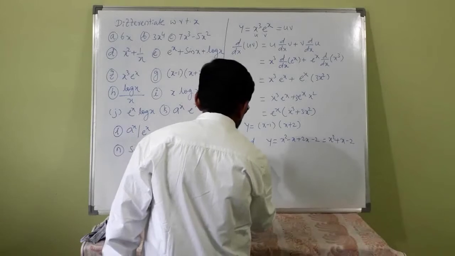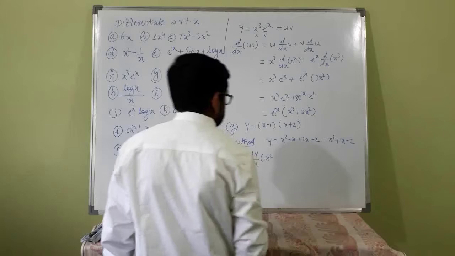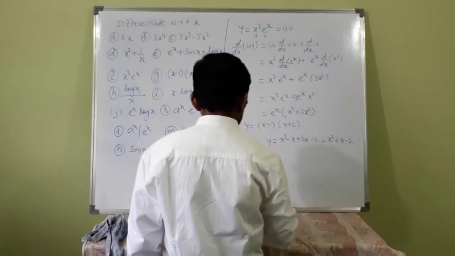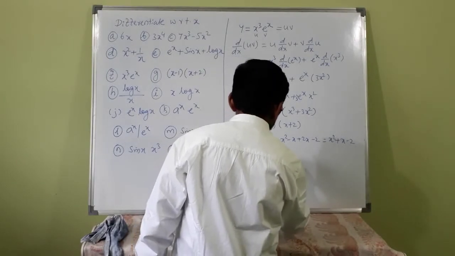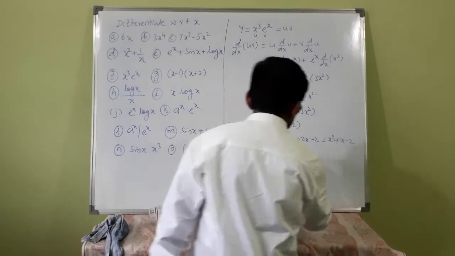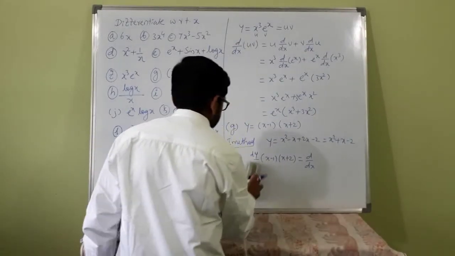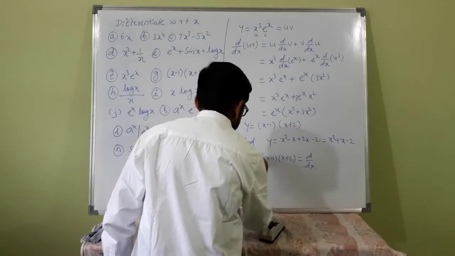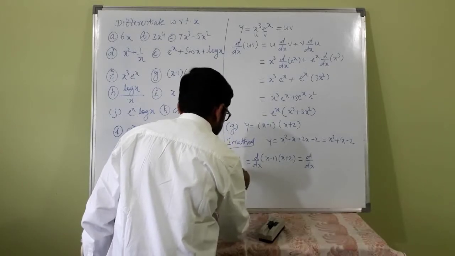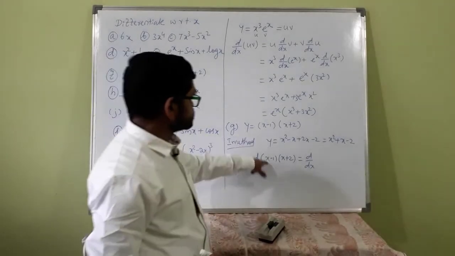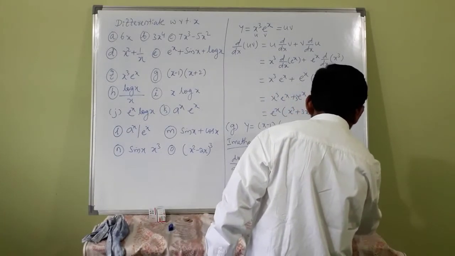Now differentiate. dy by dx is required. dy by dx is d by dx of x squared plus x minus 2.